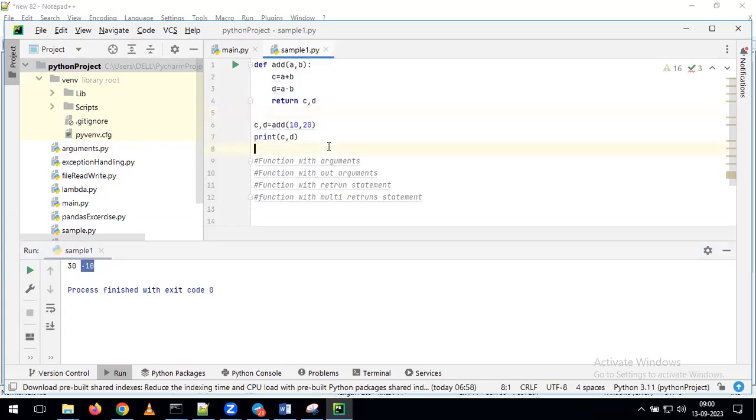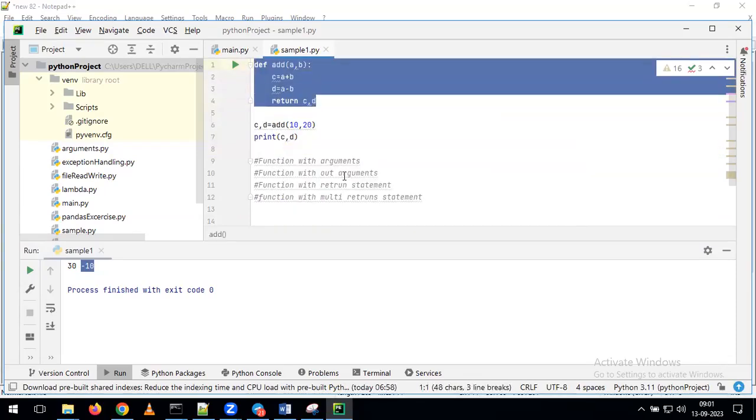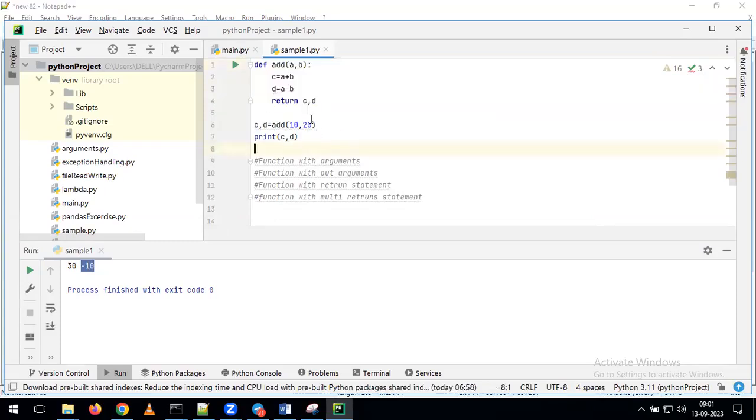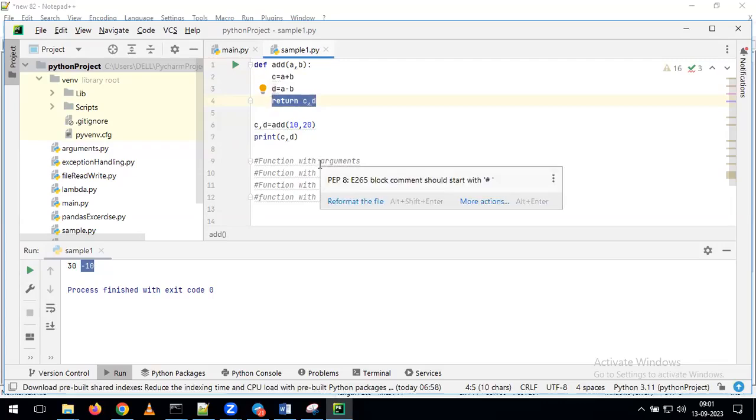This is the example just to understand how we are able to return multiple values from the function, depending on the requirement. Depending on the requirement, you can return either a single value or multiple values. If you want to return the single value, we give return C. If you want to return multiple values, we have to give multiple values on top of your return statement. This is the way we can understand how many ways we can write functions depending on our requirement.